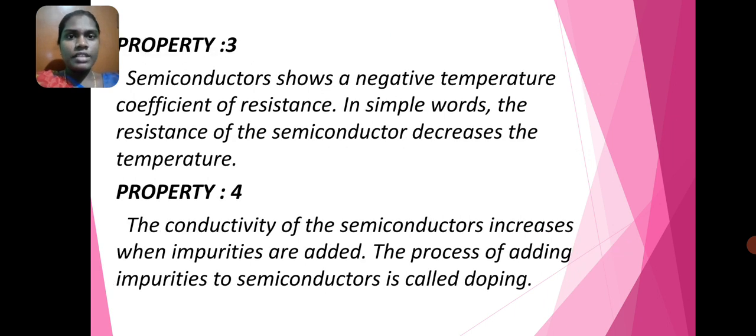Property 3, a semiconductor shows a negative temperature coefficient of resistance. In simple words, the resistance of the semiconductor decreases as the temperature increases. Property 4, the conductivity of the semiconductor increases when impurities are added. The process of adding impurities to a semiconductor is called doping.